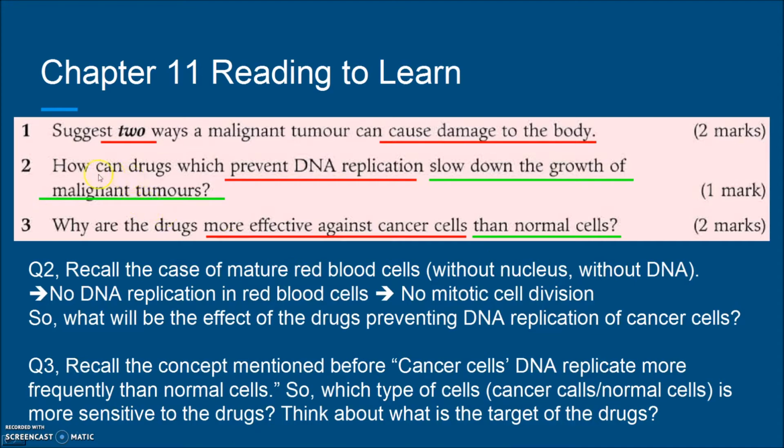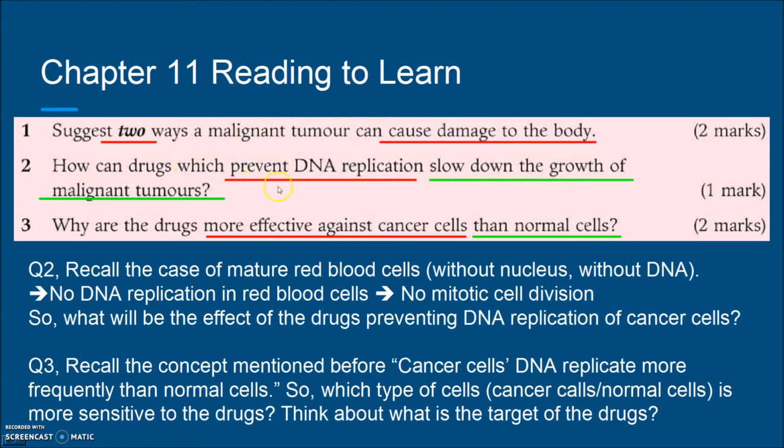For question 2, how can the drugs which prevent the DNA replication slow down the growth of the malignant tumors? I want you to recall the case of the mature red cell because it's related to the DNA replication. Mature red cells do not have a nucleus, they do not have DNA, so that's why they cannot undergo DNA replication, so that's why they cannot undergo cell division.